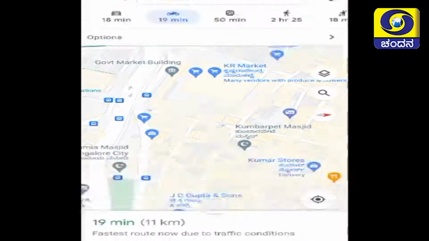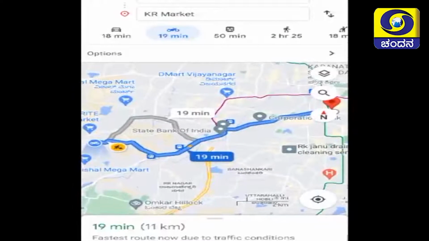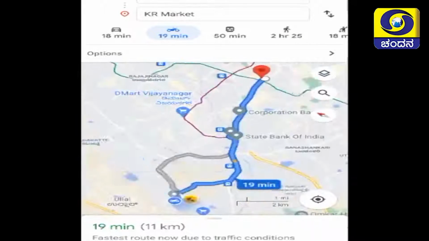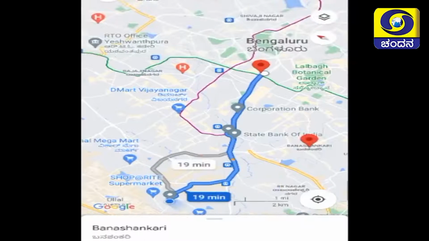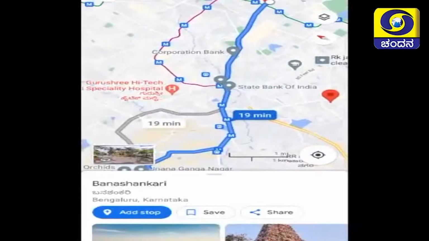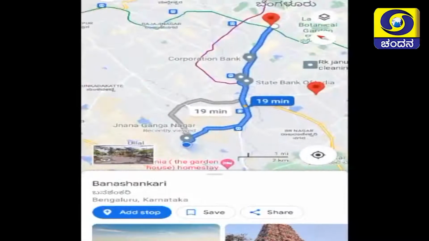The first one is the very obvious way. If you go by that way, the traffic will be more. Due to that, it shows different ways also where the traffic will be very less. And here you can see the adjoining places which are nearby.